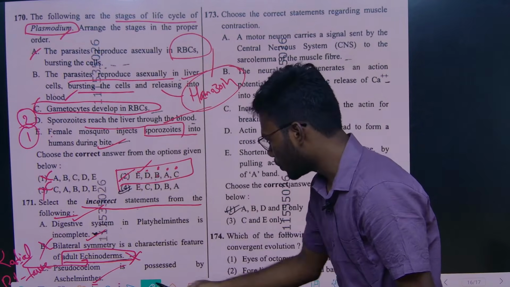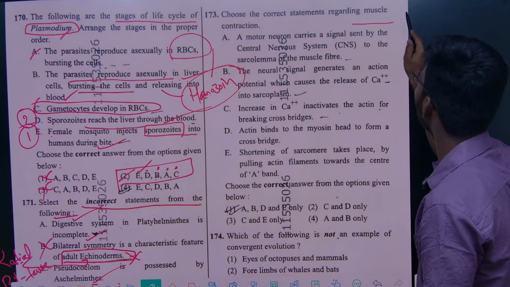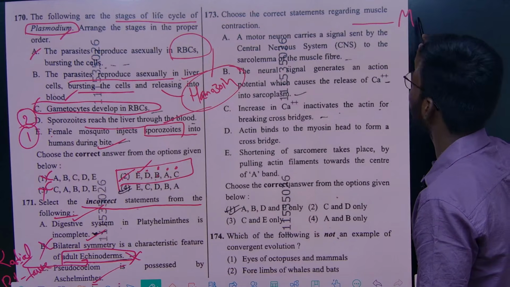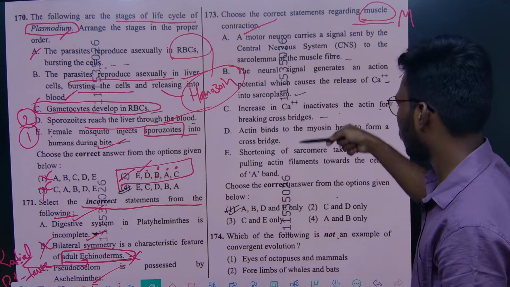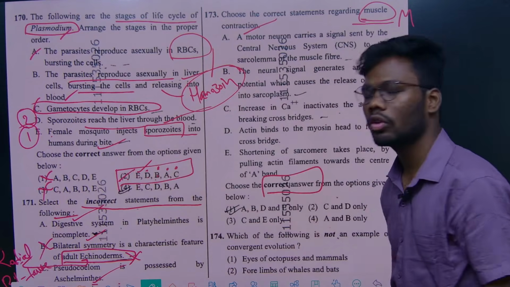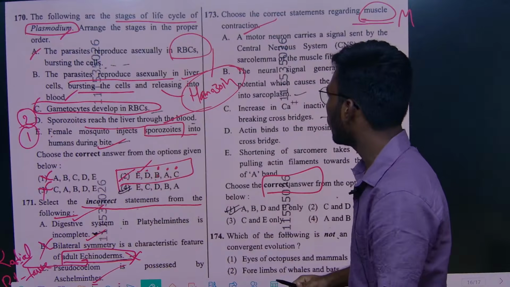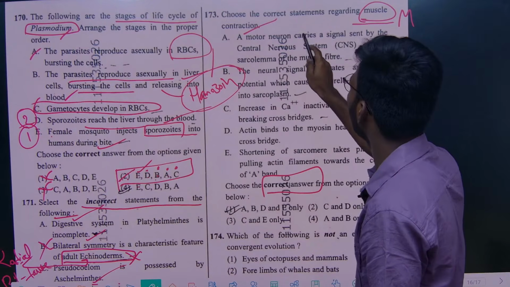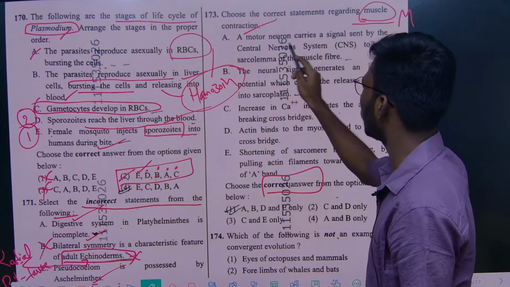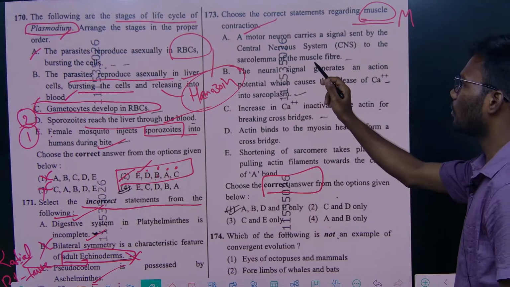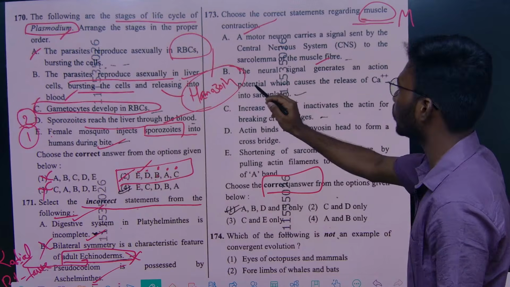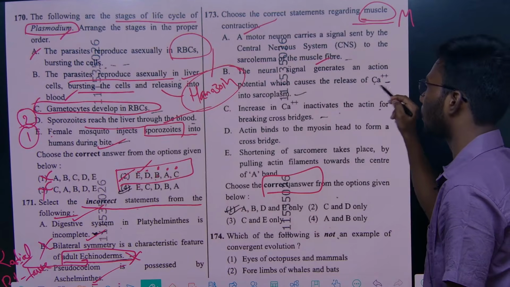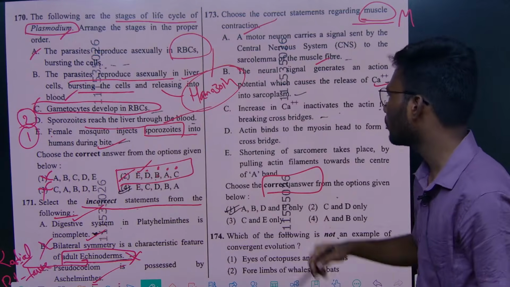Again from human physiology, they gave a question from muscle contraction. They are asking to choose the correct answer, so we have to eliminate incorrect options. A motor neuron carries a signal sent by the central nervous system to the sarcolemma of the muscle fiber, and the neuron signal generates an action potential which causes the release of calcium in the sarcoplasm, right?